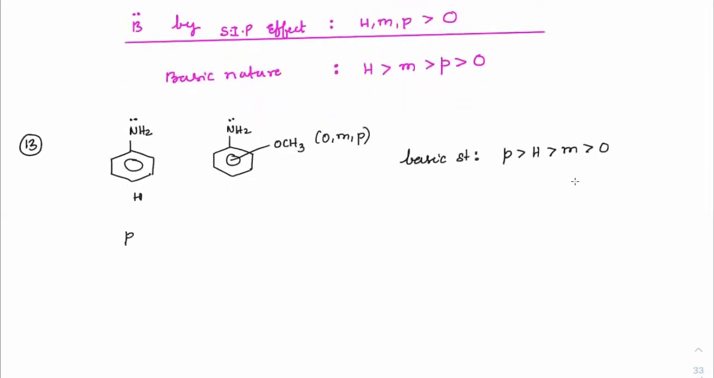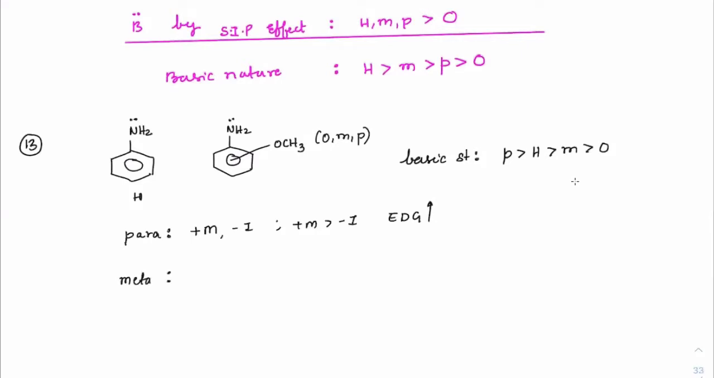See, on para, I'll write the other way now. On para, what effects are we seeing? On para, we have plus M effect. On para, we have minus M effect. We know that plus M effect is dominant over minus M effect. So overall, it will give an electron donating group. So it is going to be an electron donating group, which will increase the basic character.